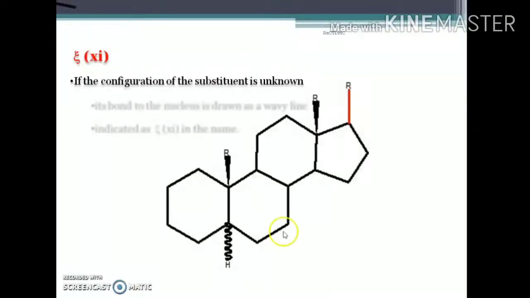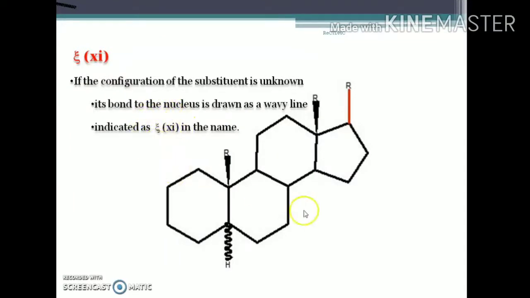Sometimes you will not be able to ascertain whether it is alpha or beta, you will be uncertain about the configuration, and in that case the bond is drawn as a wavy line. It can be either alpha configuration or beta configuration, and when you are uncertain of the configuration of a particular bond, it is represented as psi, and is denoted by this symbol in the name.